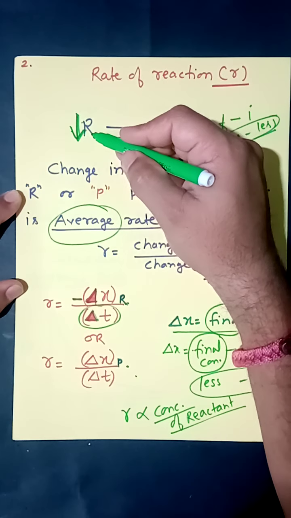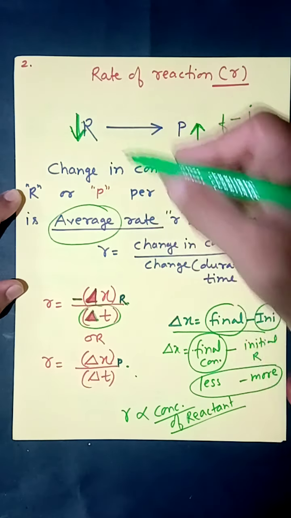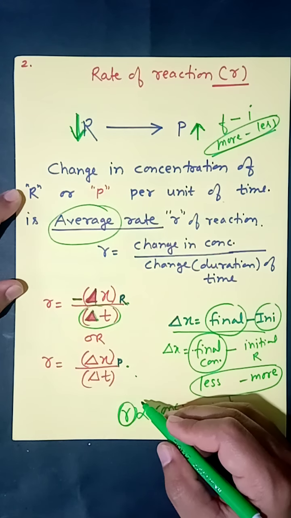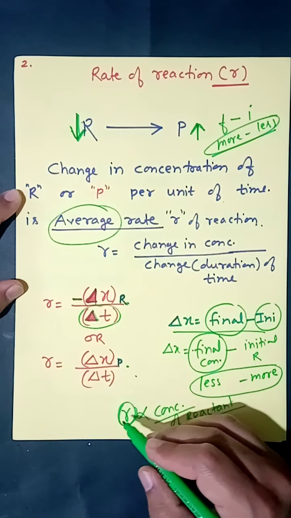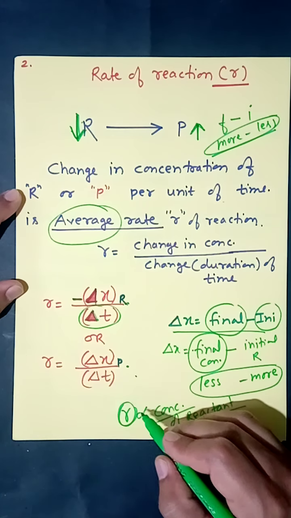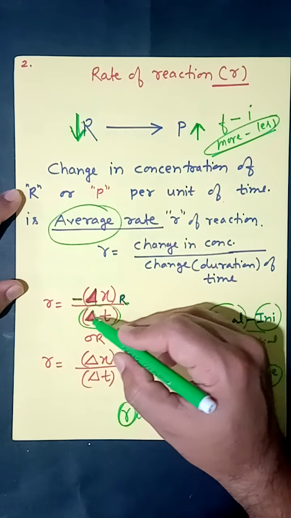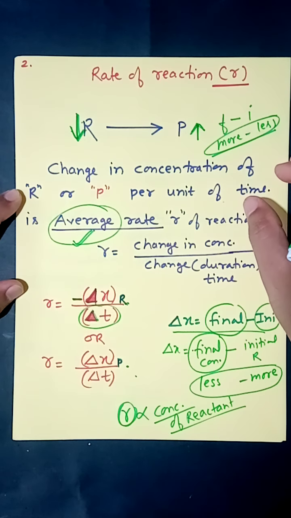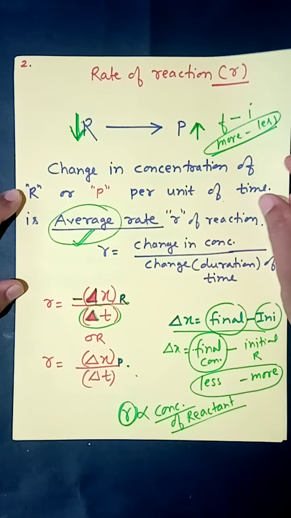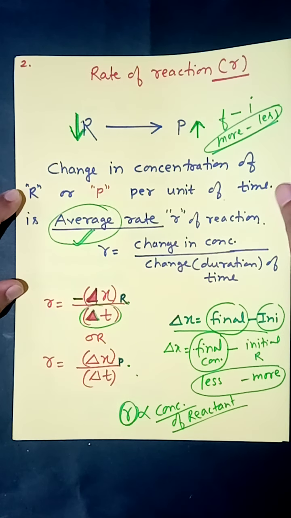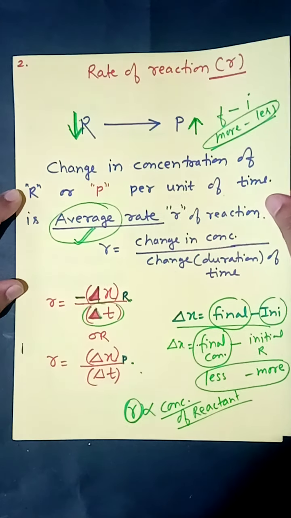If the concentration of reactant continuously changes, it means the rate of reaction also should continuously change at each and every time moment. Therefore we consider this as average rate of reaction because this is not at a particular time but in between a particular time.